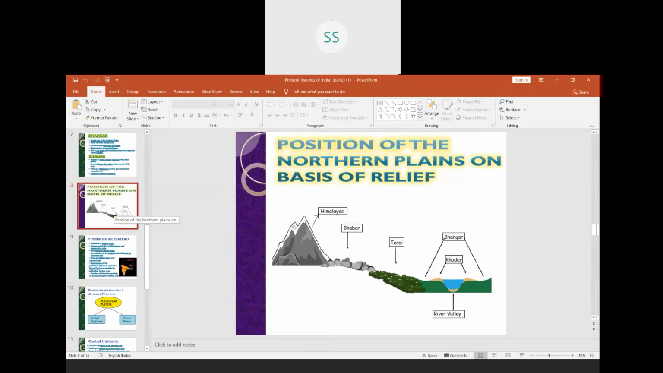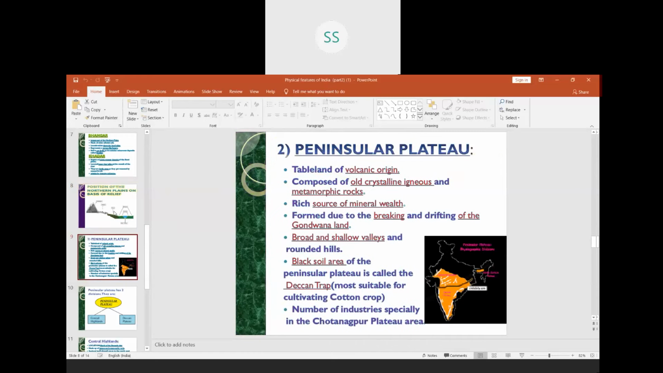Then we can see that below that we have the two types of alluvial soil: Bhangar, which is the old alluvial soil which is not very fertile, and Khadar, which is the new alluvial soil which is very fertile. So now we just quickly move on to the next part of the chapter, that is the peninsular plateau.